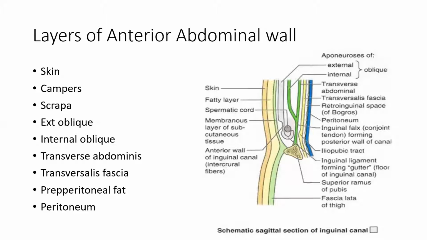Layers. When we approach from the superior aspect, we will have to go through these layers. Skin, then the first fascia, Camper's fascia, it is a fatty layer, then Scarpa's fascia, it is a membranous layer. Then the muscle layer which consists of external oblique, internal oblique, transversus abdominis. Then we have transversalis fascia, the investing fascia of transversus abdominis. After that, preperitoneal fat and peritoneum.